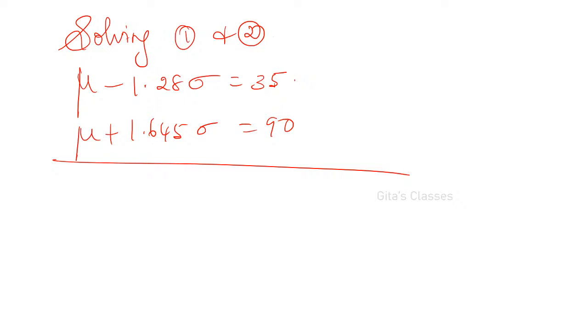Mean is 59.24, the book answer. Well, once again I will also check. 59 is correct actually. One second. 1 minus 1.28 and 35.